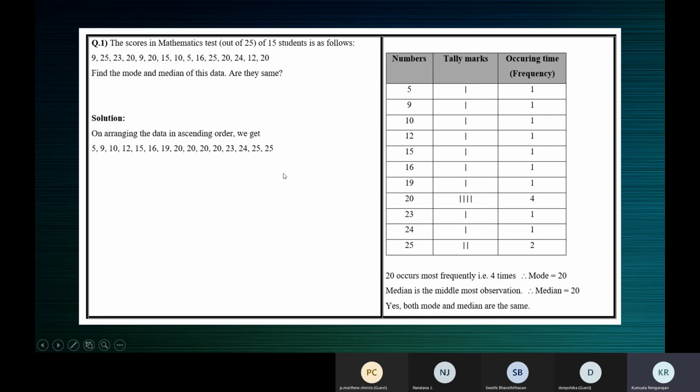So I told you, don't worry. If you have not put a table, don't worry, children. Normally, when there are too many numbers, even if you have not put the table, you have just arranged it in the ascending or descending order, that's fine. But if they specify, represent the information in the form of a table, then you have to do it. And when there are few numbers and you're not sure whether to use a table or not, whatever you do is fine. If you put a table or just arrange the numbers in the form of an array, both are fine. But if they say represent the information in the form of a table, then you have to do it. Then it should be like this.